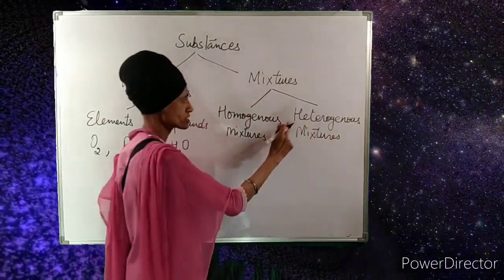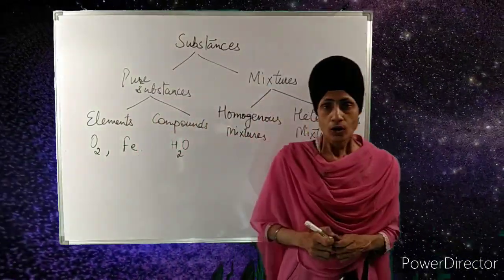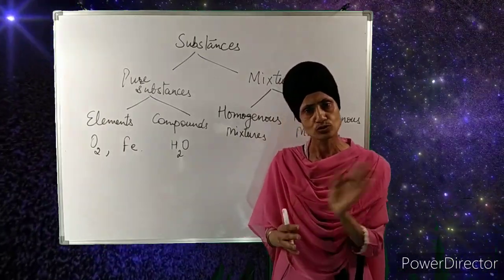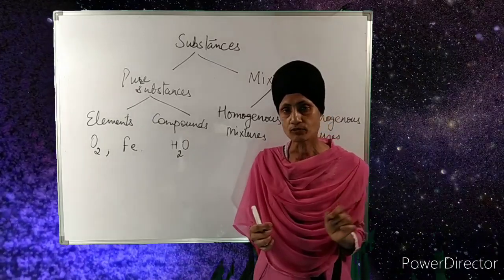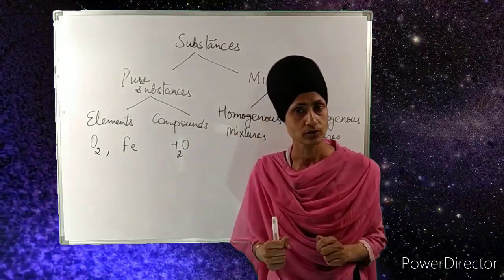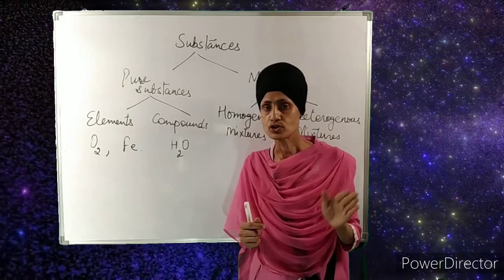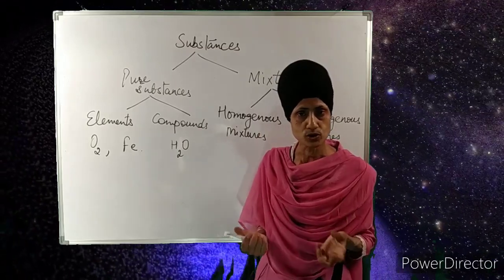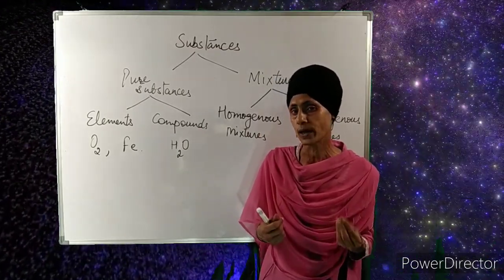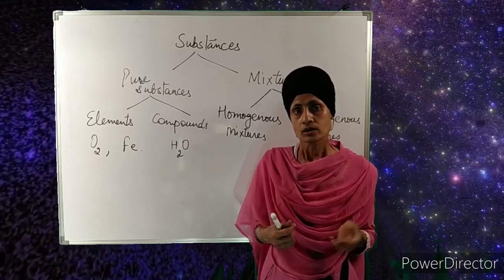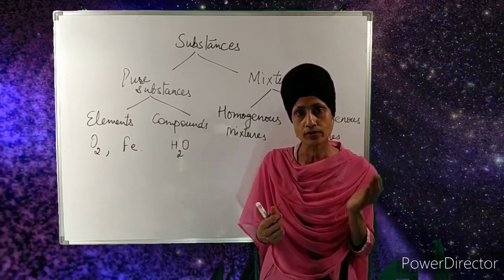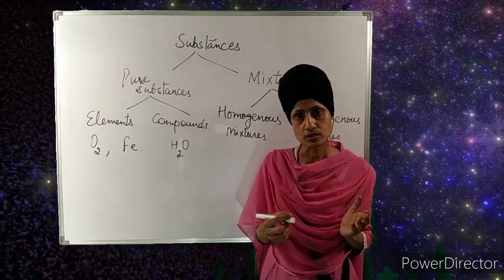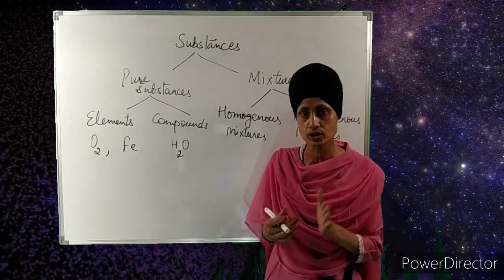So what are homogeneous mixtures and what are heterogeneous mixtures? Homogeneous mixtures are those mixtures in which the composition of the mixture is the same throughout. For example, we prepare a mixture by dissolving sugar in water. When we dissolve sugar in water, sugar particles are not visible in the mixture. We have prepared a sugar solution. We cannot see the sugar particles or water particles in the mixture. The composition seems to our eye to be the same, and chemically also, the composition is the same throughout the mixture.